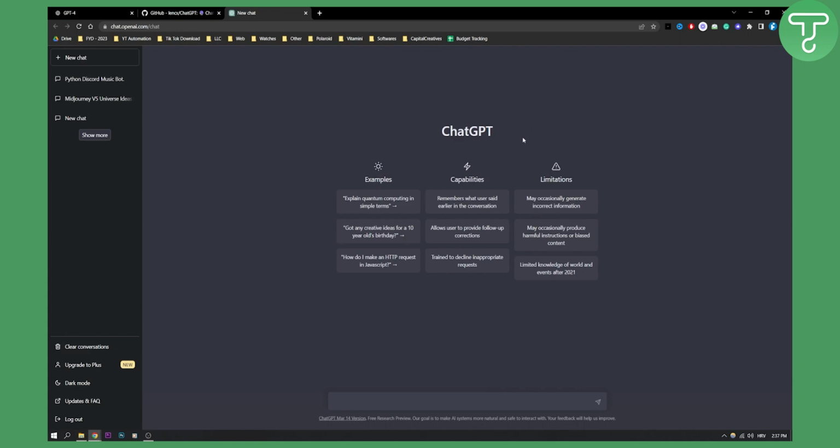Once you open it in an app, you will be able to use it without OpenAI, but you will still need to log in via OpenAI. If you want to know how to log in via OpenAI, you can always check our other videos on how to log in or how to sign up with OpenAI without using a phone number. So you can check that out as well. And yeah, that's pretty much it. This is how to use ChatGPT without OpenAI.